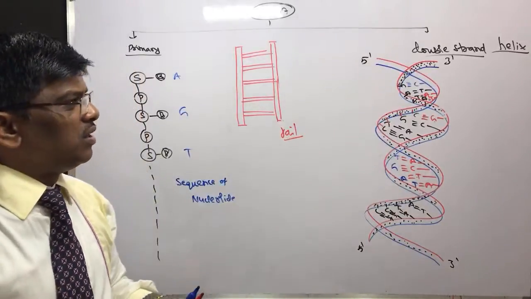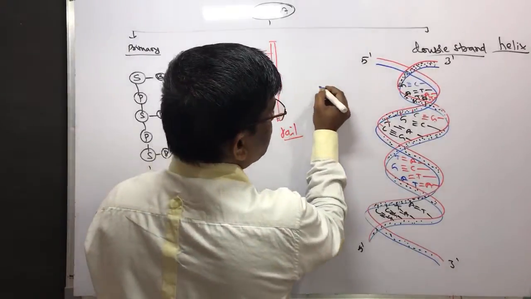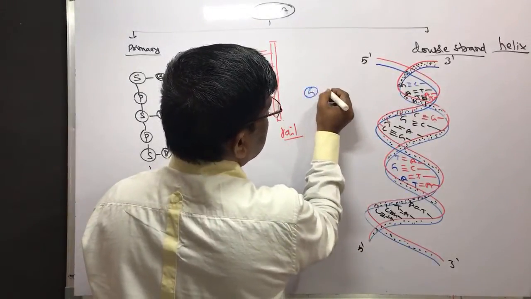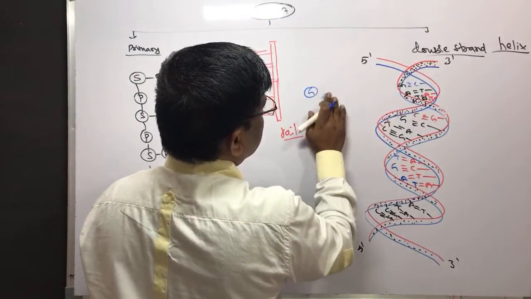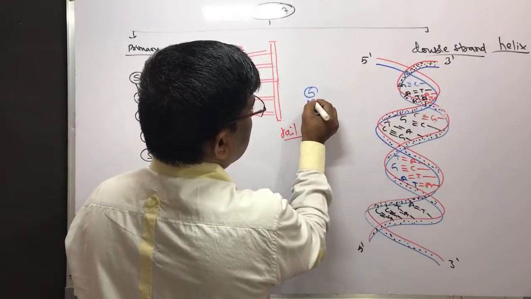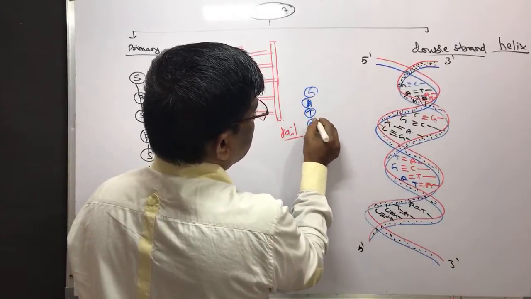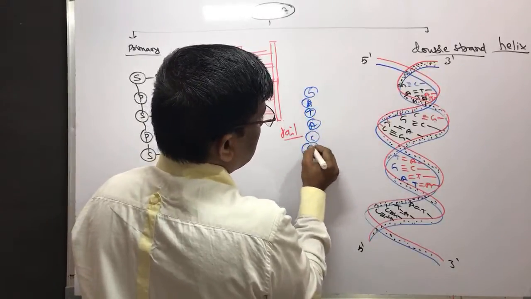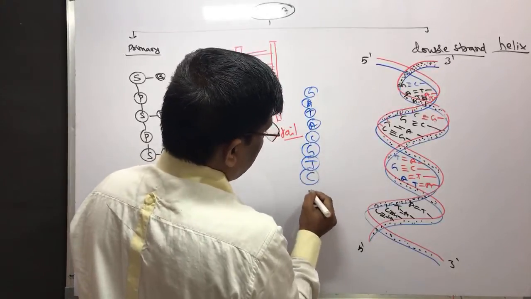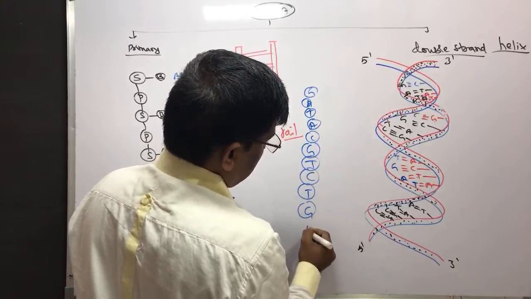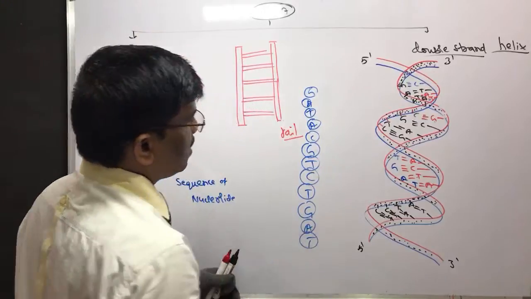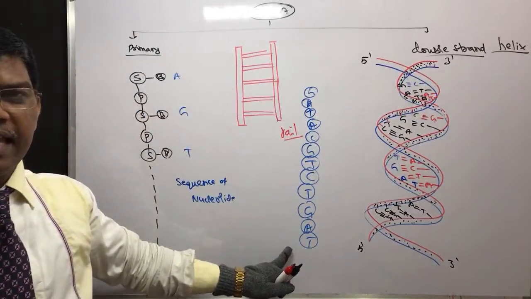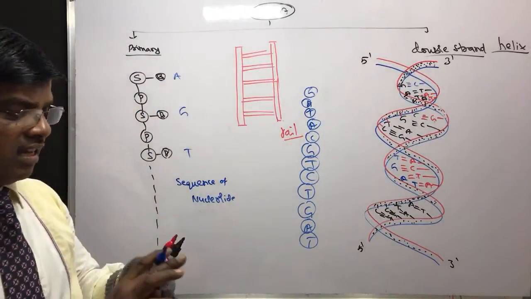Yes, students. Suppose the sequence is GATA, CGTC, TGAT, like this. So this sequence is unique.